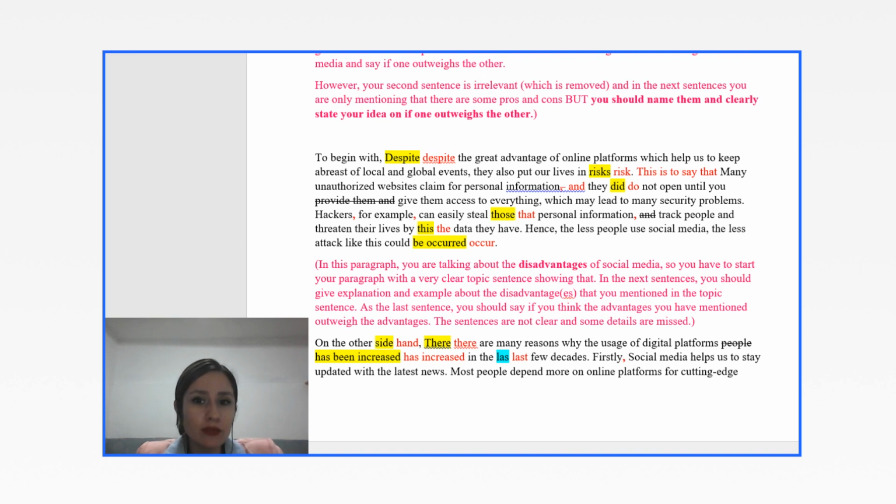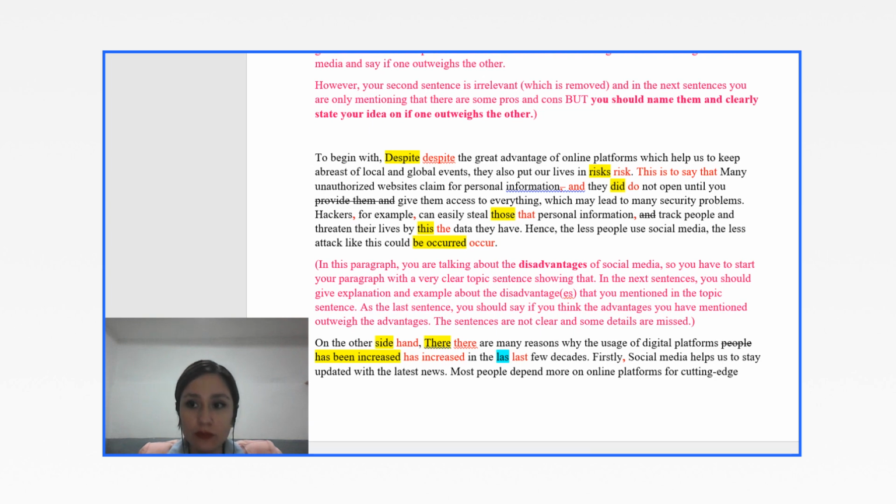You have some explanation about the disadvantages. You should make your example more clear by using the correct expression and structure. And at the end, you should directly give your idea. For example, I think, I believe, in my opinion, which you haven't.